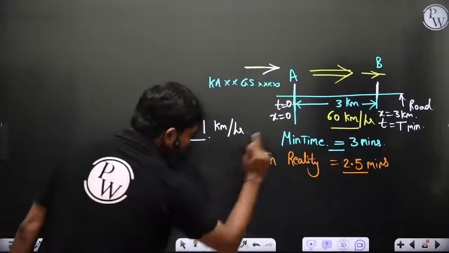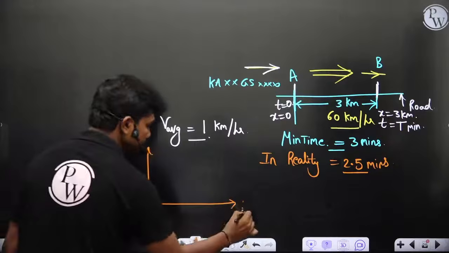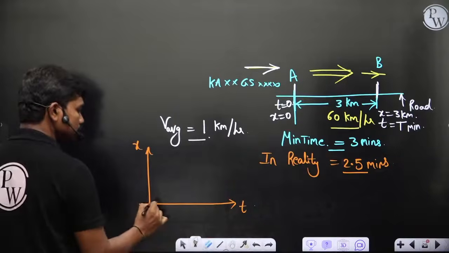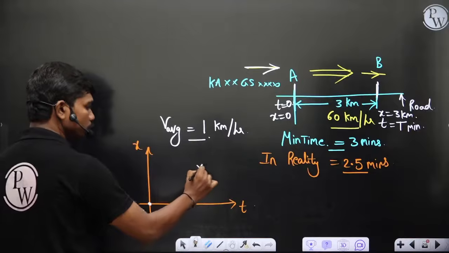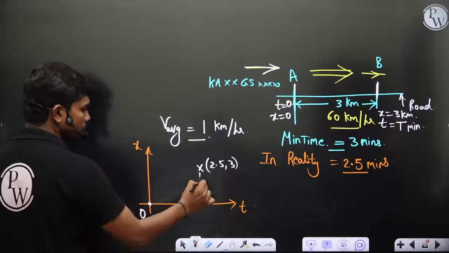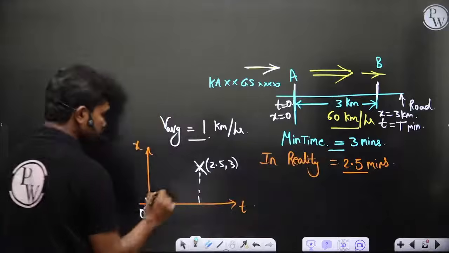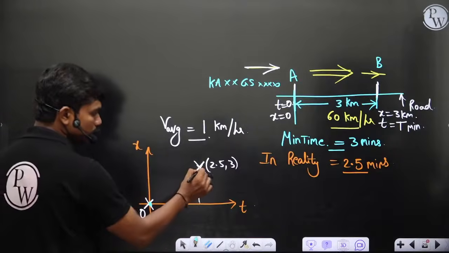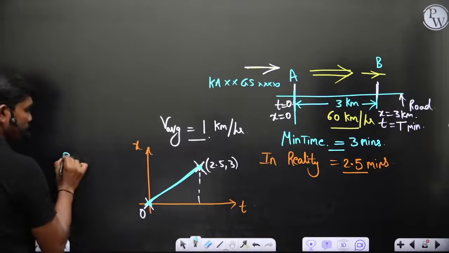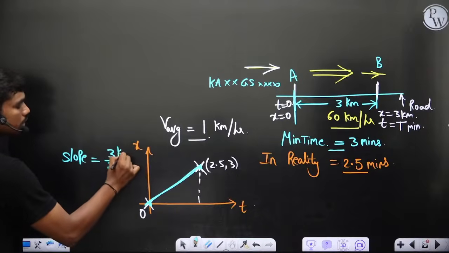If you have reached this in 2.5 minutes, so this is x and this is t, of course. If you plot this, initially at time t equal to 0 your distance is 0, and at time t equal to 2.5 your distance is 3 kilometers. So 2.5 comma 3. These are the 2 points definitely on your travel. If you connect these 2 points, the slope is nothing but 3 divided by 2.5, kilometers divided by minutes.